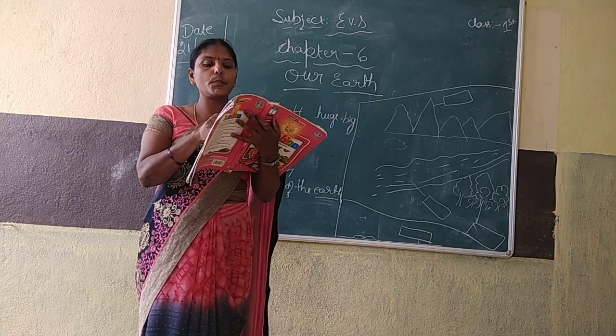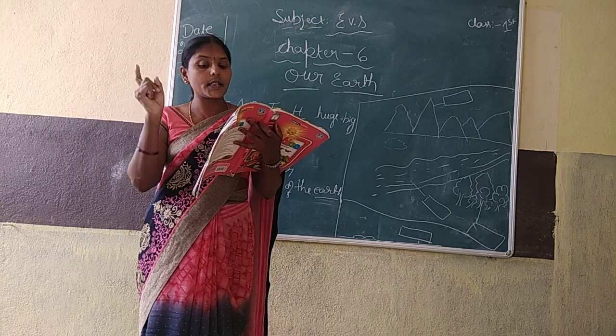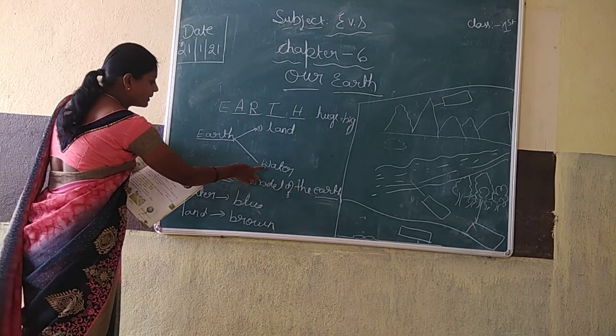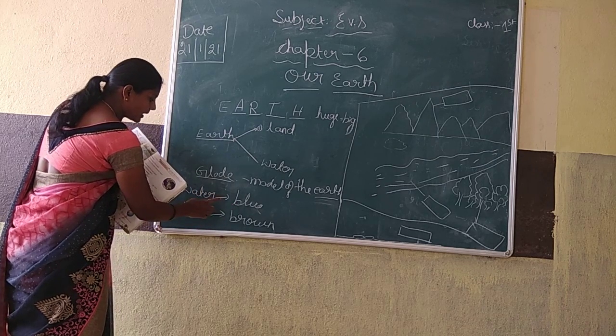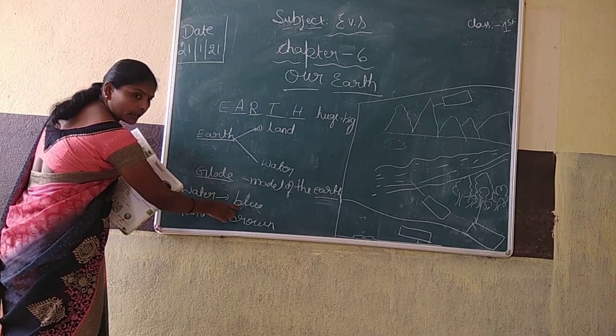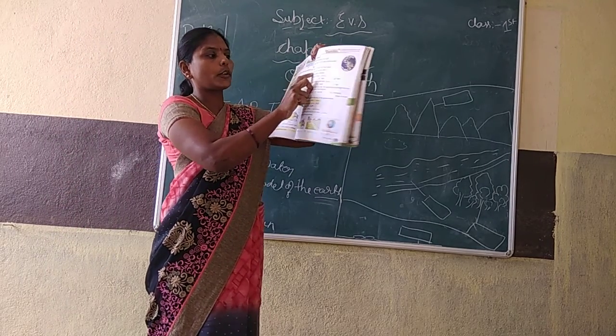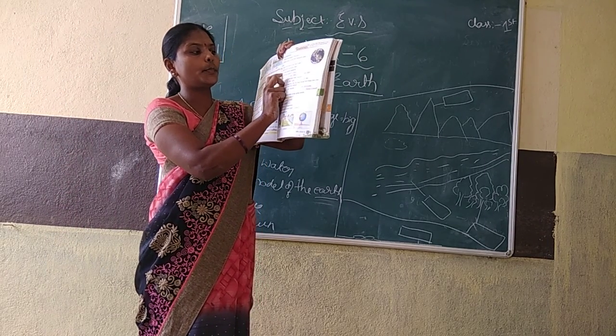Which color in the globe shows water? Which color? Here. Blue color. Okay, now come to B part.